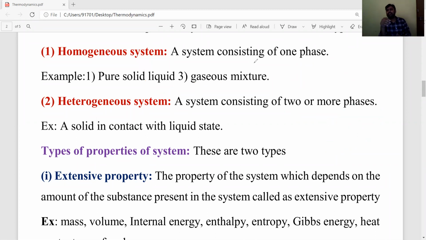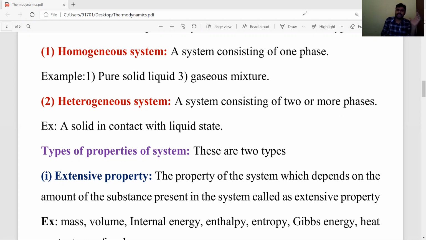So based on the composition of the system, systems are classified into two types: one is homogeneous, the second is heterogeneous. Based on the interactions between the system and surroundings, systems are classified into three types: open, closed, and isolated systems. Okay, students, we have discussed completely what is a system, what are surroundings, the types of systems, and boundaries.